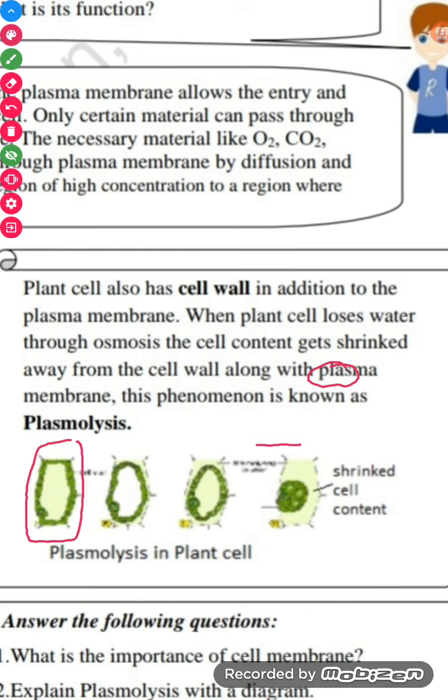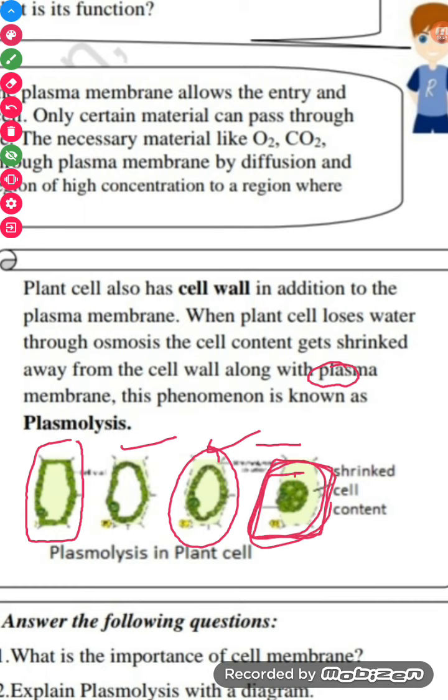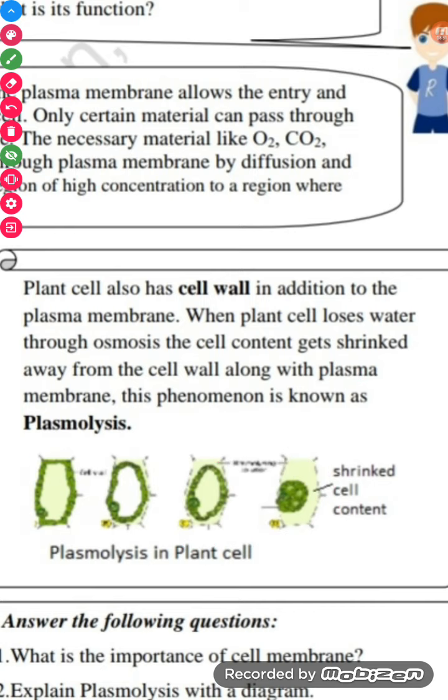See, in the second figure the cell content started contracting. See this in the third figure. In this figure it is clearly showing, and this is the shrunken or plasmolyzed cell. Okay, so students, this is all about your today's worksheet.